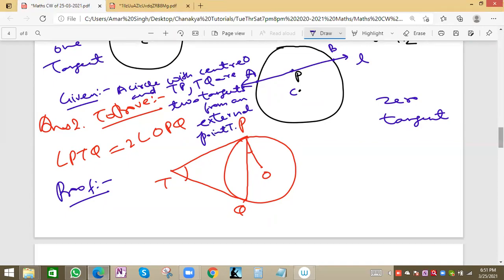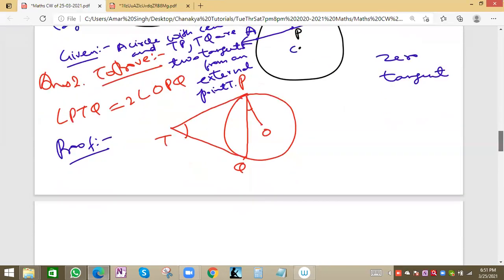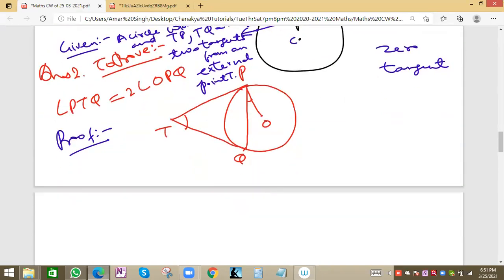Now see how we can do the proof part. By construction, we first join OQ. Now in triangle OPQ, this is a small triangle, OP is equal to OQ, equal to radius R of the circle.